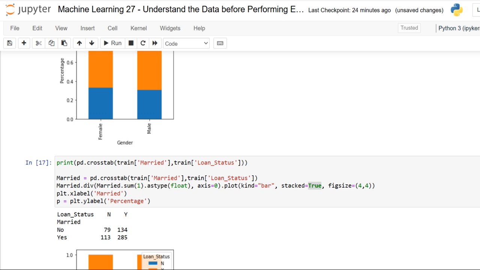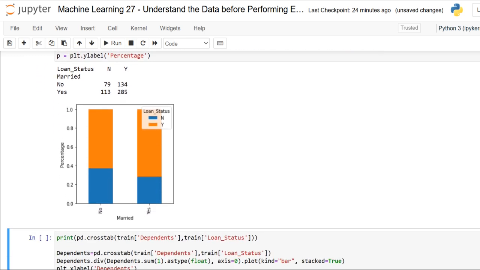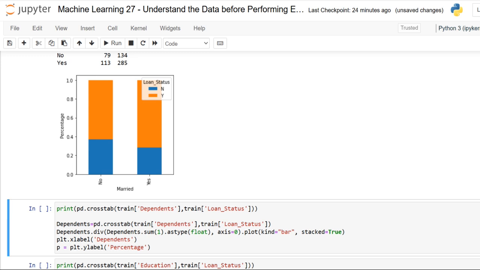So let us have a view on this. Okay, here yes is in blue color, and of course the proportion of married applicants is higher for the approved loans. So if it is married, the proportion is high.